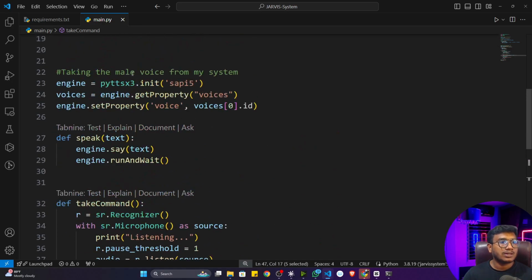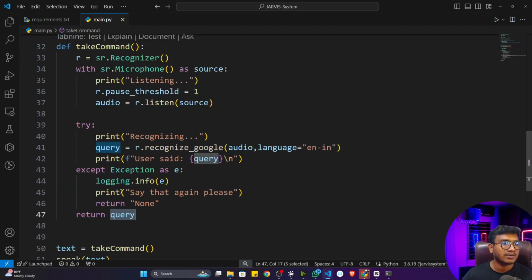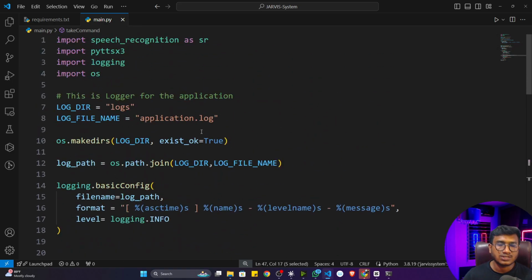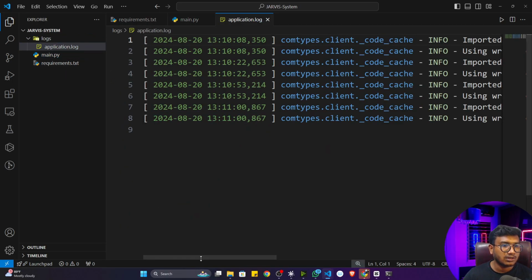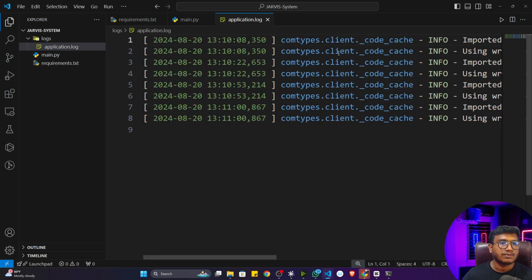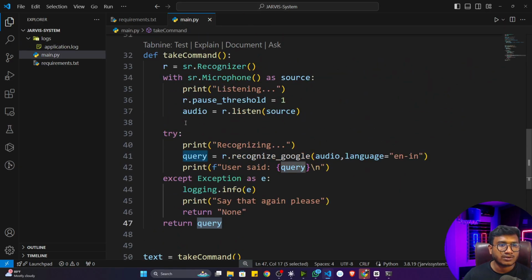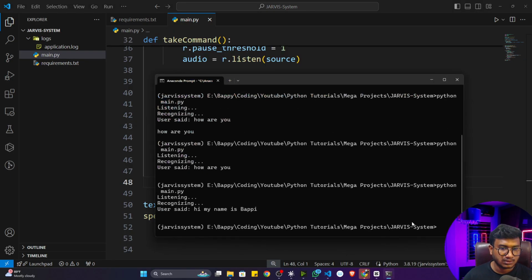Now see, with the help of these two functions, I can easily write different conditions and different tasks that I want to perform from my application. Now let me show you some of the tasks I want to perform from my Jarvis. If you see the project folder, it will also create the log file. Inside it will create the application log, and it is logging different information. These are some metadata it will save automatically whenever you are using speech recognition. And if you make some mistake, it will go to the exception block.